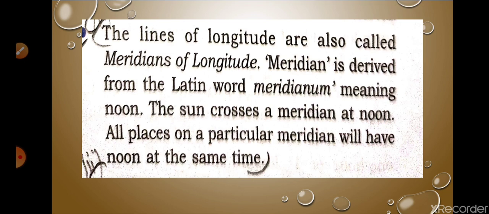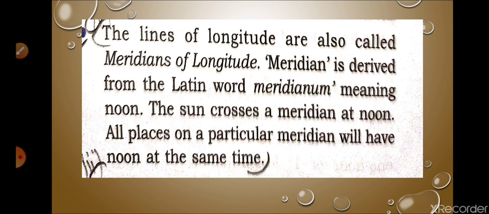Why is it known as meridian of longitude? Because of that noon, because the sun crosses this meridian at noon. So that's why these are known as meridians. So now we are moving to the next question.